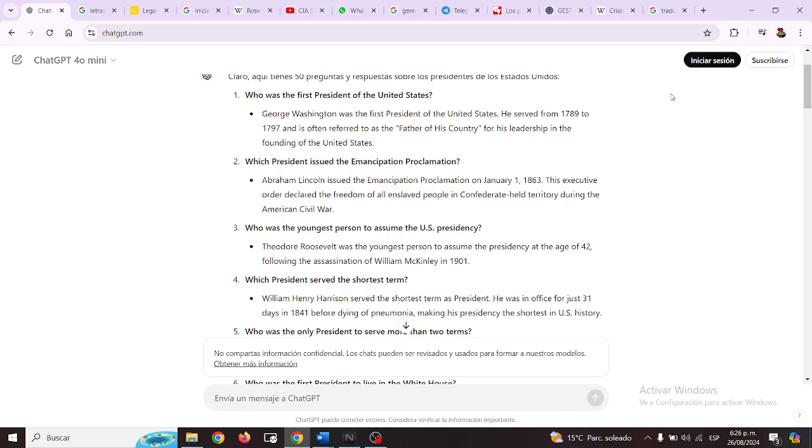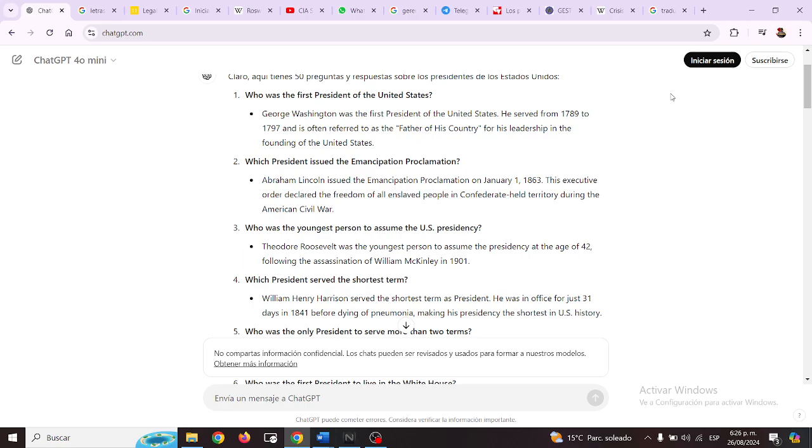Who was the youngest person to assume the USA presidency? Theodore Roosevelt was the youngest person to assume the presidency at the age of 42, following the assassination of William McKinley in 1901.